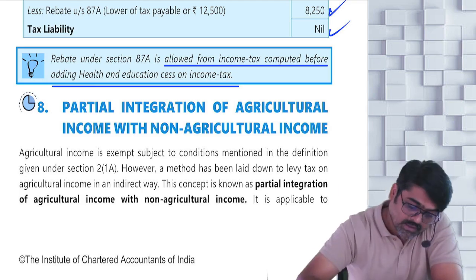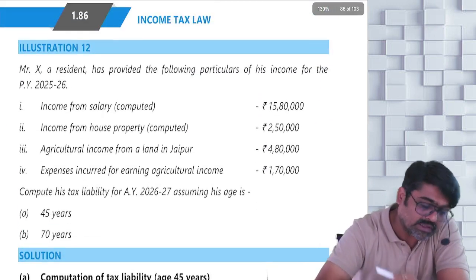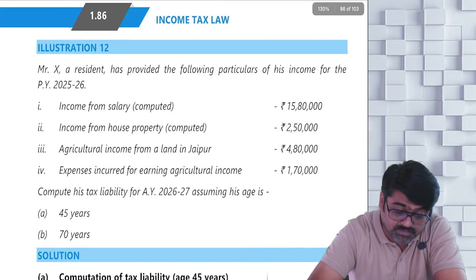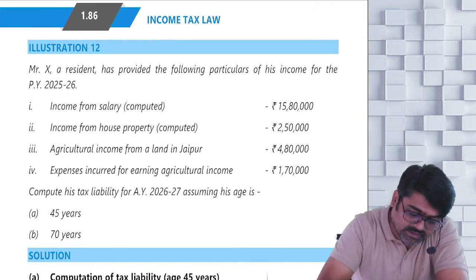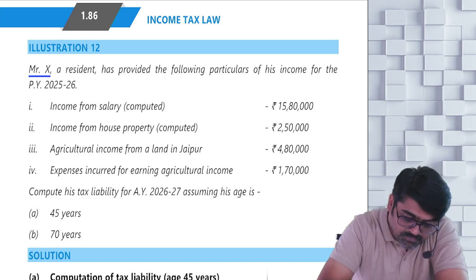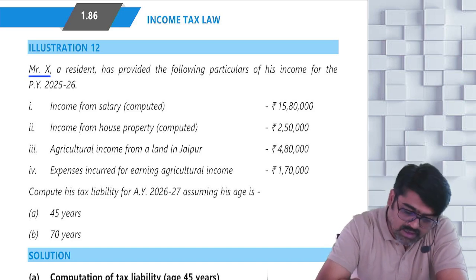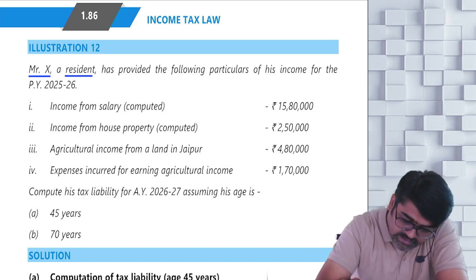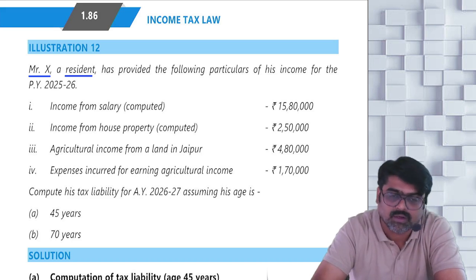Yes or no? So tell me, if we are going to solve this illustration, okay? Mark this illustration important, good illustration. Now Mr. X, a resident. Mr. X is an individual, so slab rates are applicable. Now he is a resident and has provided the following particulars of his income for the previous year 25-26.